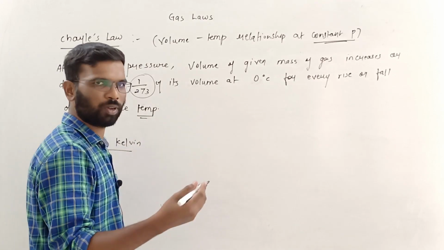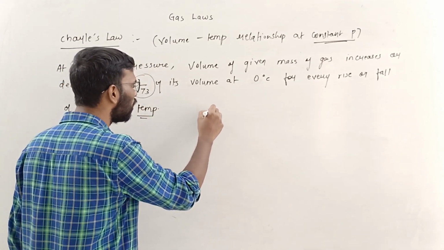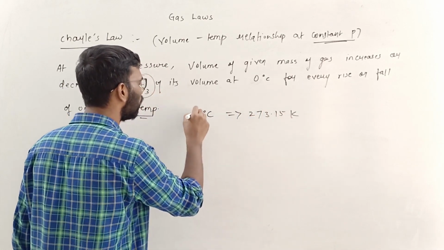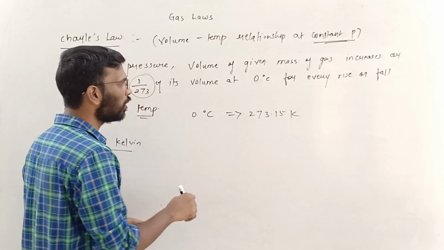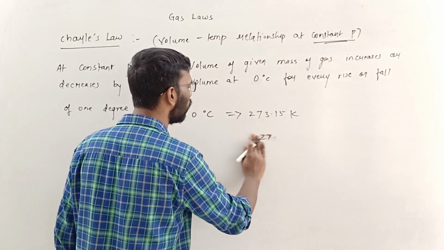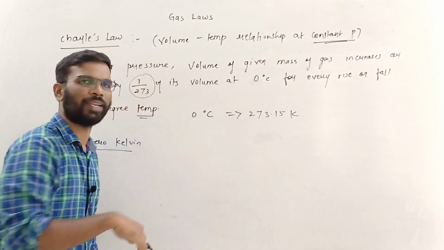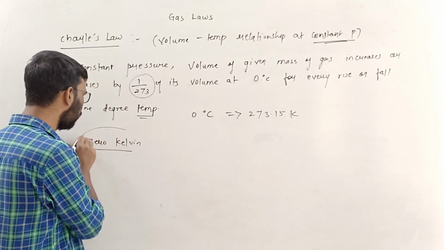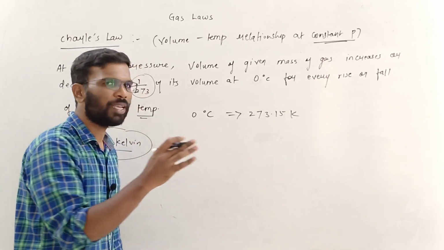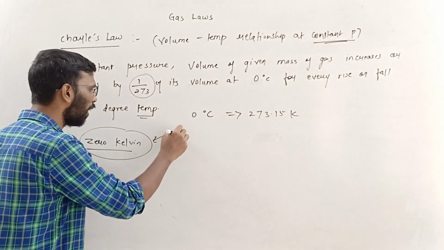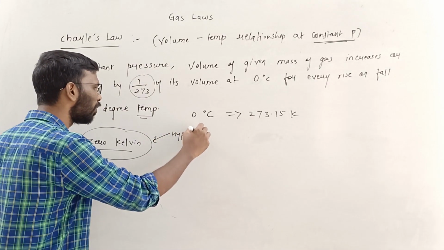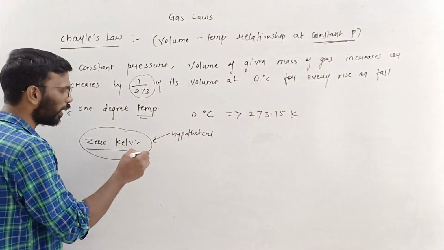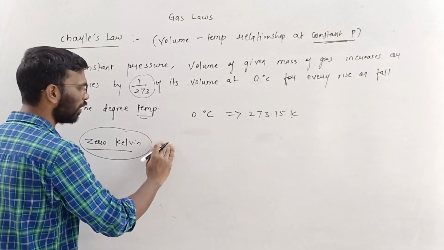So what is the meaning of 0 degree Celsius? 0 degree Celsius is equal to 273.15 Kelvin, right? So now, 0 Kelvin means minus 273 degrees, right? So 0 Kelvin is something hypothetical. 0 Kelvin, by definition I will write, is hypothetical.